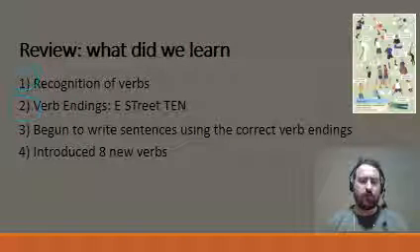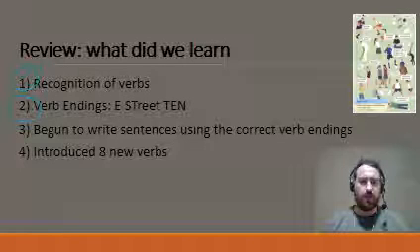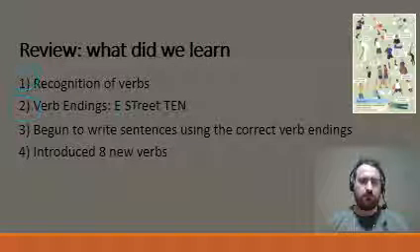So for example, ich spiele, du spielst, sie es spielt, and wir spielen. So I'll say them for another verb. Ich mache, du machst, sie es macht, wir machen, using those correct verb endings.